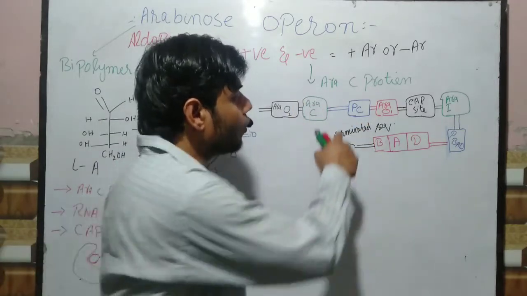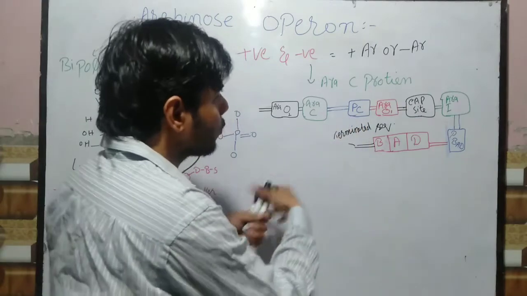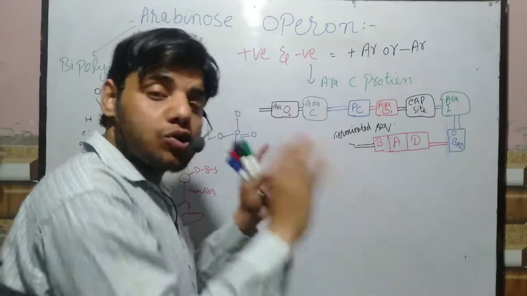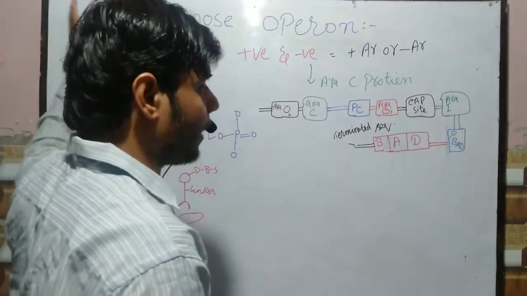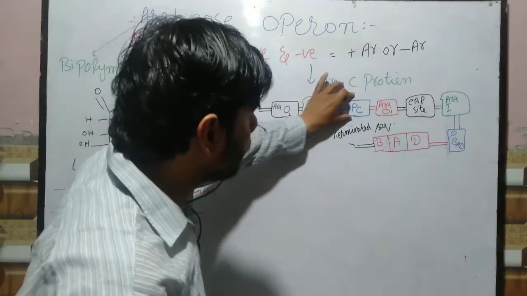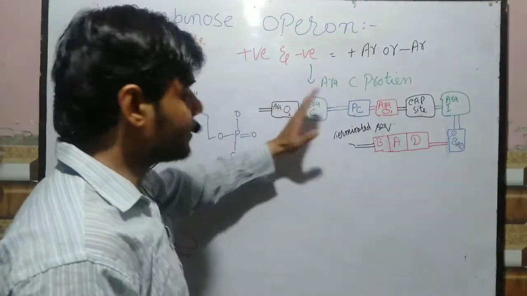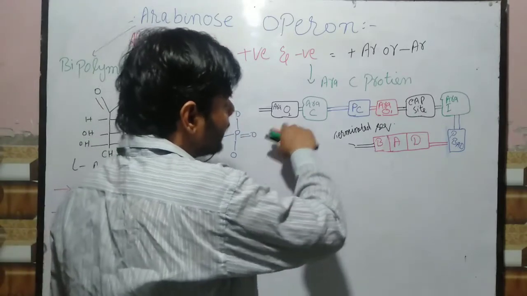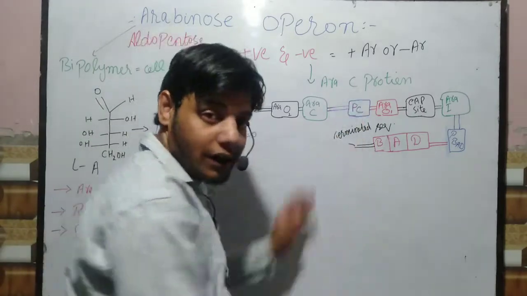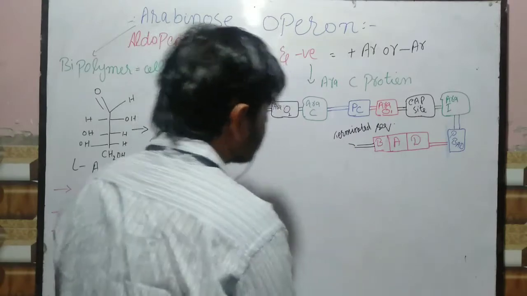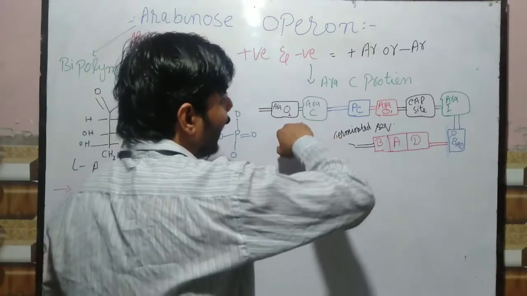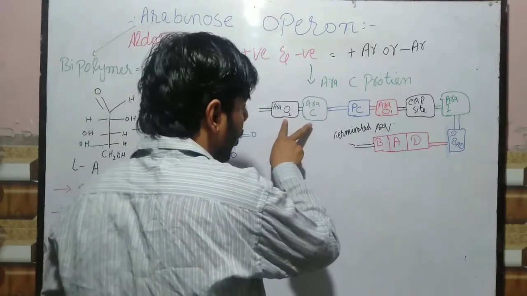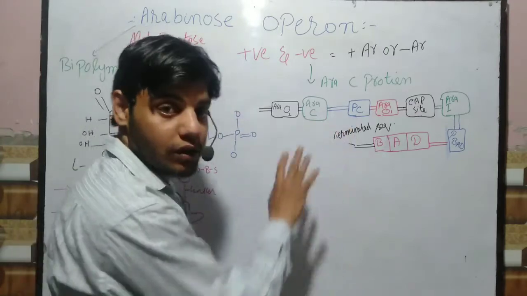It contains the promoter for Arabinose C. Remember, most of the time in the lac operon and trp operon, the promoter is present upstream, while the operator region is present downstream. But in this case, the promoter is present downstream of this operator and this Ara C protein.